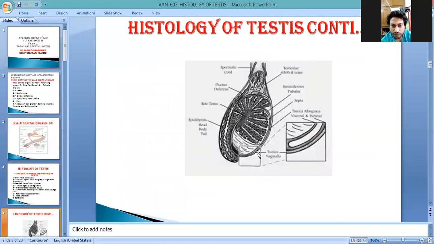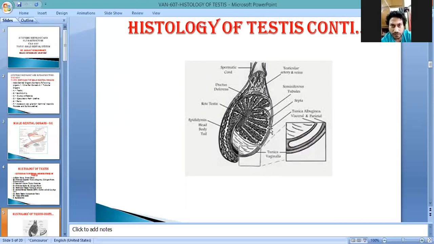This is the outermost part. Vijay, is this visible? Yes, sir. This is the outer part, the tunica vaginalis. Later on, the tunica albuginea. This is the albuginea, and the external layer is the skin. And in between, many collagen fibers and elastic fibers are also present.